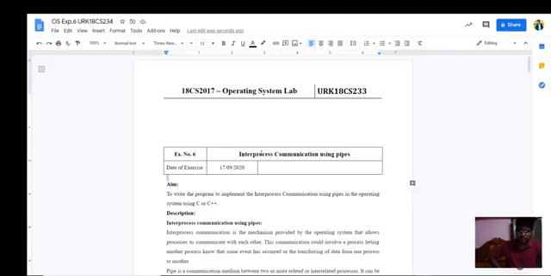There are two types of pipes: named pipe and unnamed pipe. A named pipe interconnects unrelated processes, which means there is no relationship. An unnamed pipe interconnects related processes, which means there is a relation between these processes. Named means there is no relationship, and unnamed means there is a relationship, like parent and child.